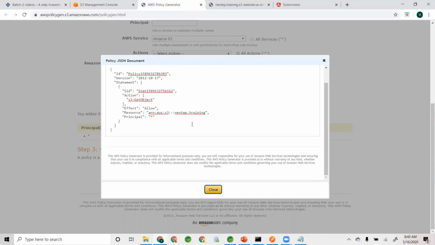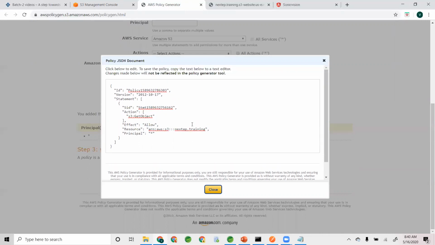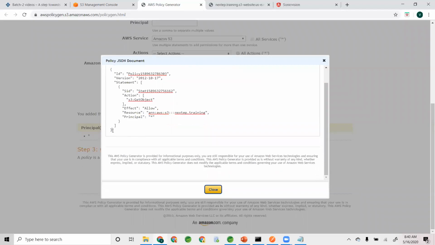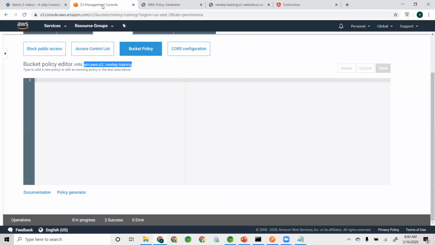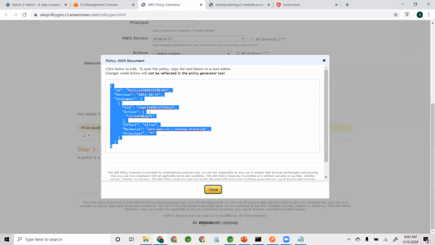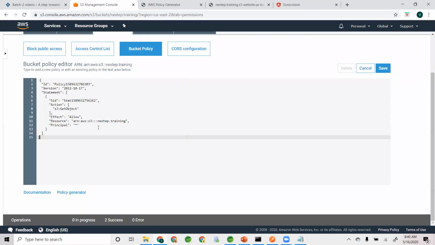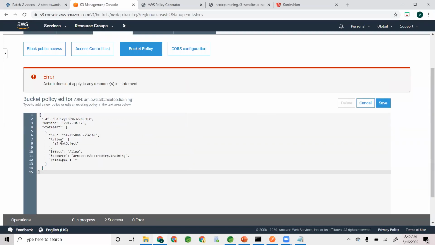So what I'm saying is, I'm allowing get object to everyone in this bucket, meaning every single object on this particular resource will be allowed to everybody. The get object will be allowed to everyone. So copy this JSON statement, paste it here, and then click on save.